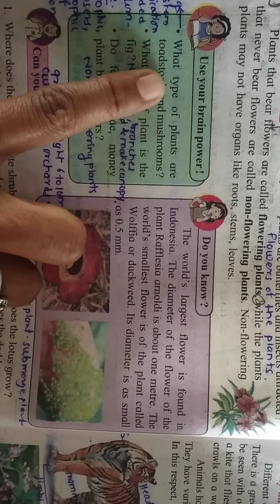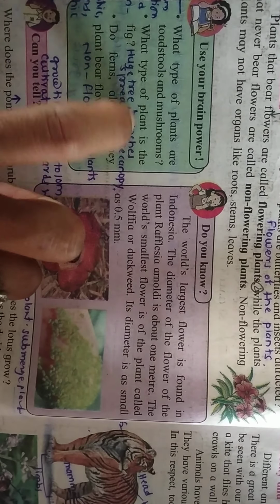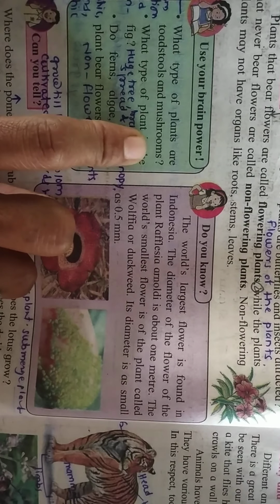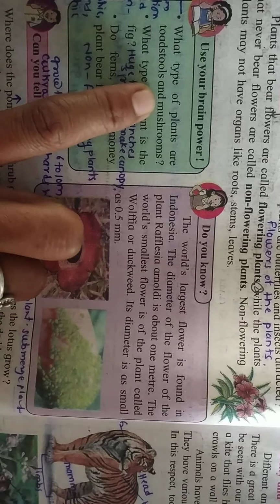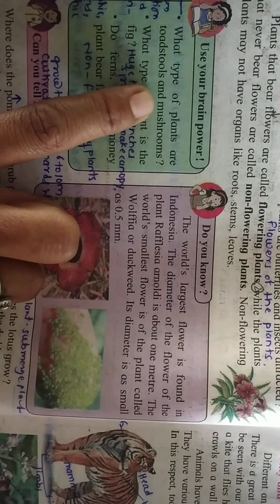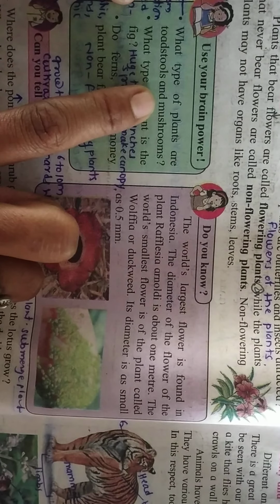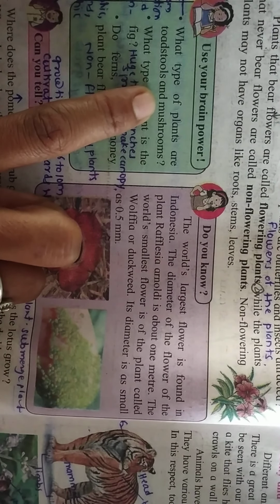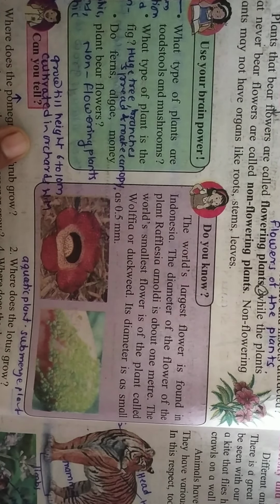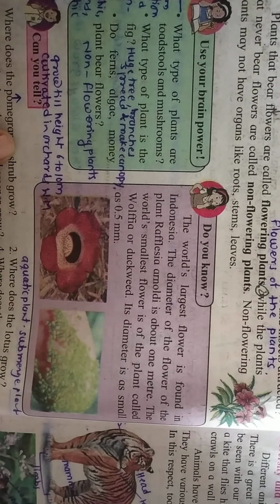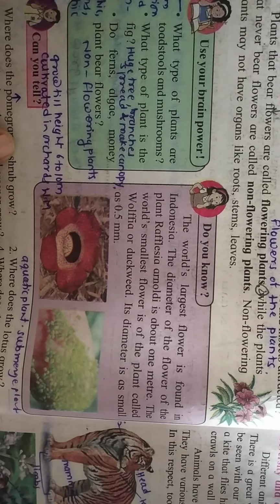Use your brain power. What type of plants are toadstool and mushrooms? Fungi. According to the old system of classification, they were included in kingdom Plantae. It is not autotrophic. It decomposes, and decomposes means it is destroying. And saprophytic means the plants which depend upon dead and decaying matter for their nutrition. It's a saprophytic mode of nutrition.